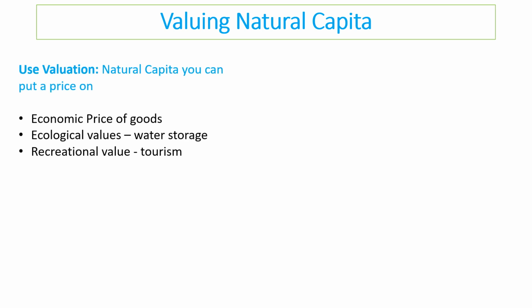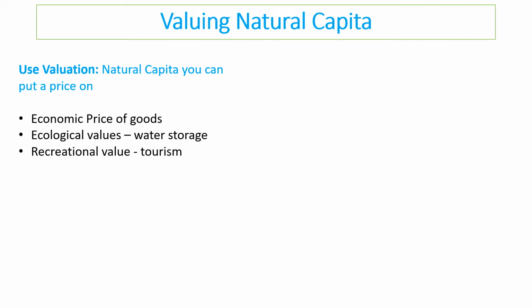So what we can do is a use valuation, and that's when we can put a price on it exactly. And that is easiest to do when you've got economic prices of goods. So for example, if the lithium we just spoke about is being sold for a certain amount per gram, it's got a price. If it's got an ecological value, then that's really useful.